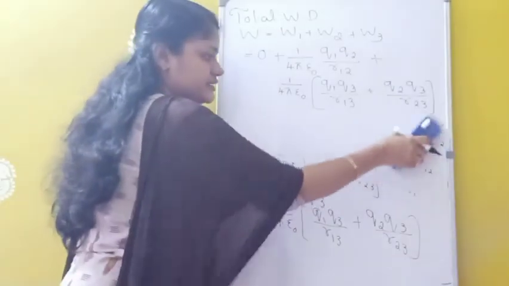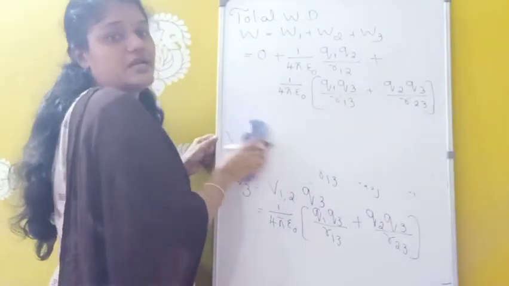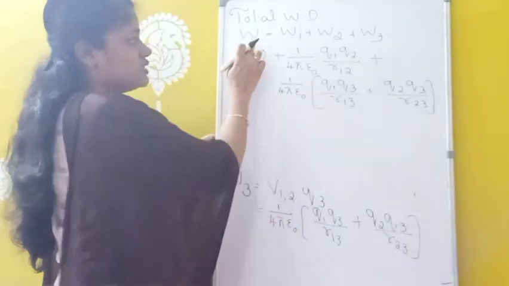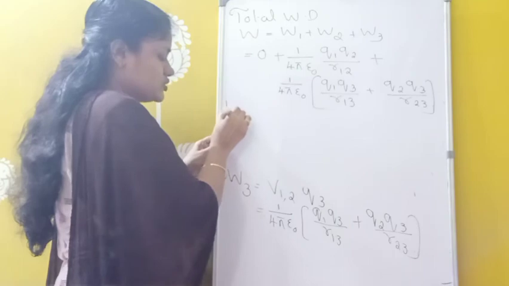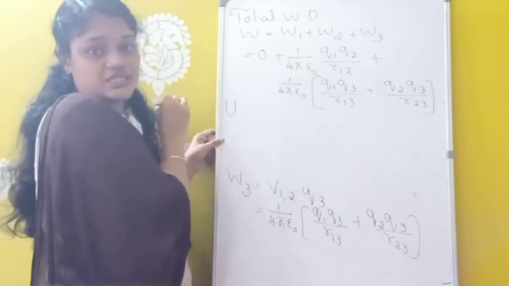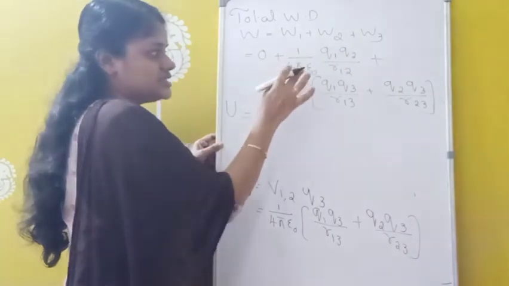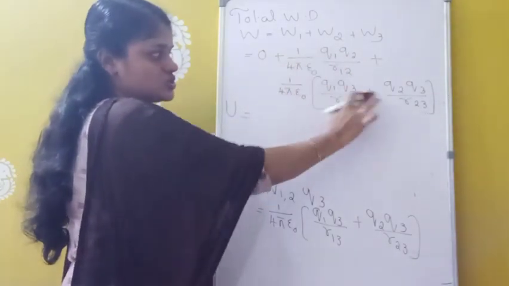I told you this total work done is equivalent to the electrostatic potential energy of the 3 charge system. So instead of work done, we can now write U, the symbol for electrostatic potential energy. So U equals, 0 we can neglect, and the remaining 1 by 4 pi epsilon 0 is common.